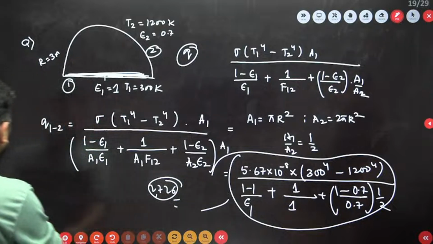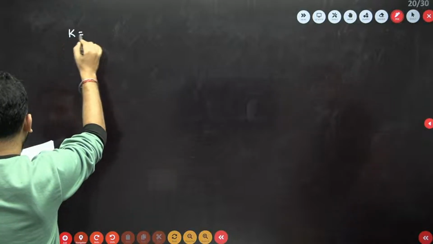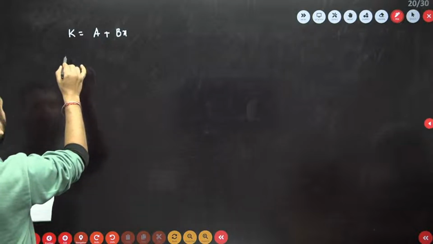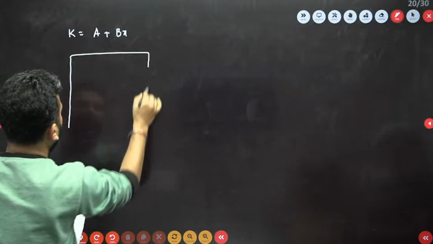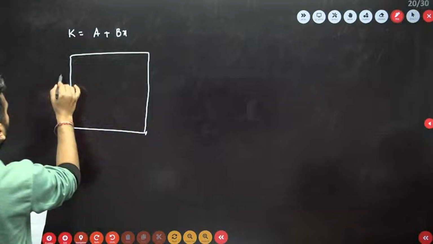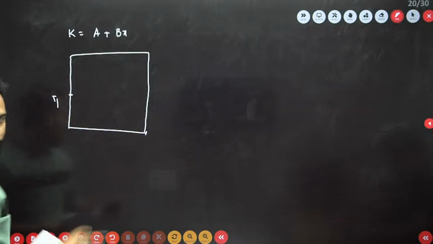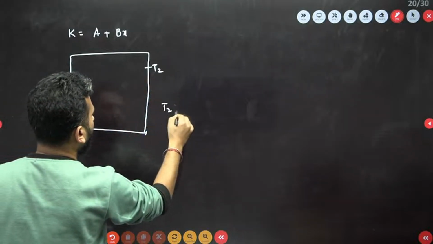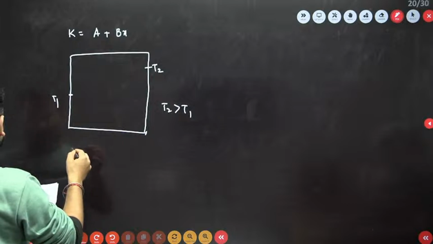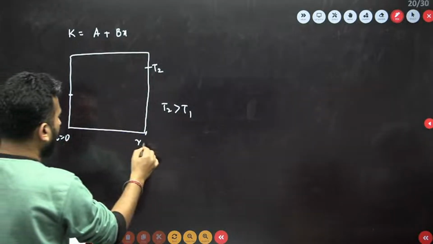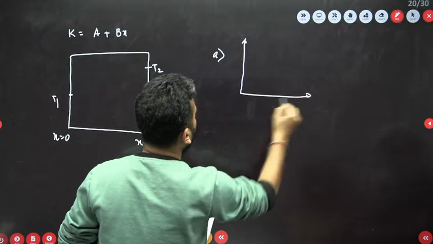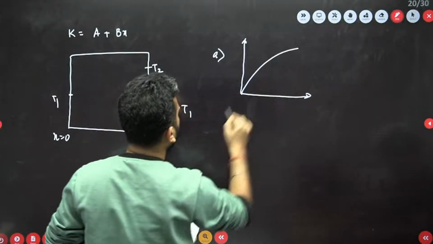I think one more, one mark question was there, that for a plane slab, conductivity was given by A plus B into x, and so this is T1 and this is T2, given that T2 was at a higher temperature than T1, and this is x equal to 0 and this is x equal to L. So the question was, which of the following represents the temperature profile?